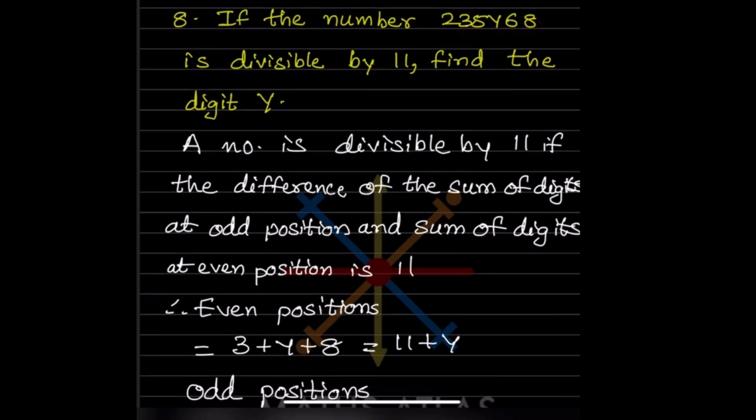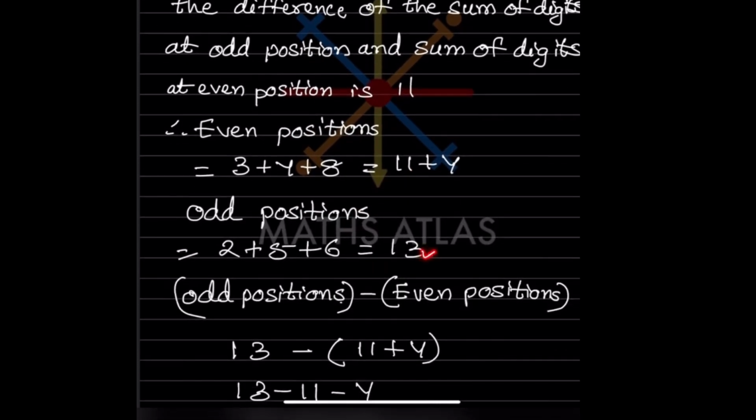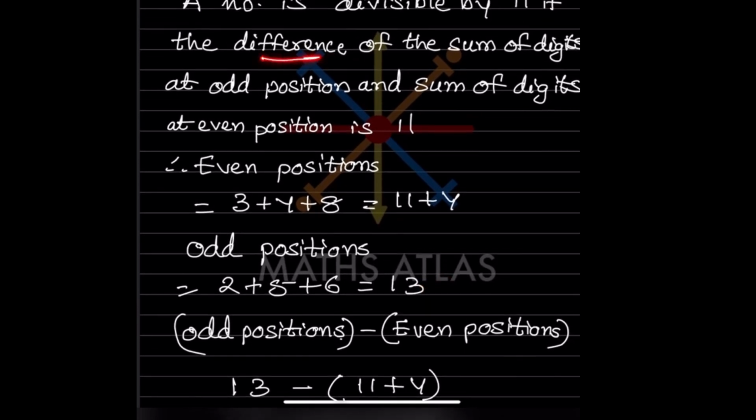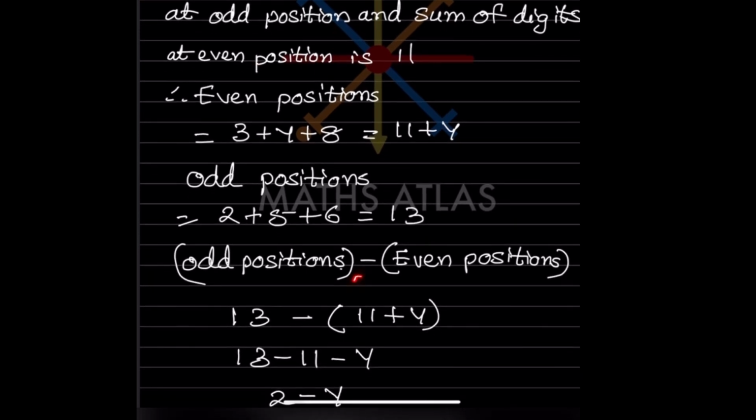So that will be 3 plus 8, that is 11 plus y. And the odd positions are 2, 5 and 6. That is 2 plus 5 plus 6, that is going to be 13. Here it is the difference of the sum of digits at odd positions and the sum of digits at even positions. So odd positions minus even positions. Odd position we got 13 and the even position is 11 plus y. Because there are two terms, we have to put them in a bracket because this is minus. If we just write minus 11 plus y without a bracket, it means minus 11 plus y.